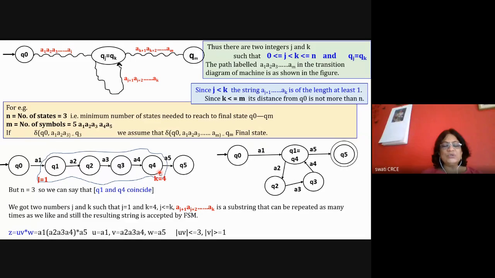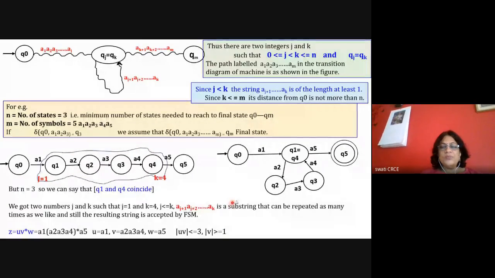Okay, so I think you have understood now. You are getting some idea about this pumping lemma theorem. Now, if you observe this particular string, suppose your string is z. Okay, in this diagram, in this example, your z is a word, and z is equal to a1, a2, a3, a4, a5. Okay, so this is your word z. Now, with respect to this particular diagram, we can represent this z as u v star w.